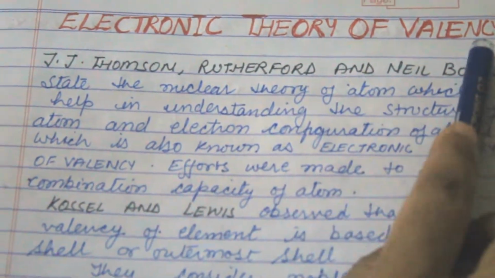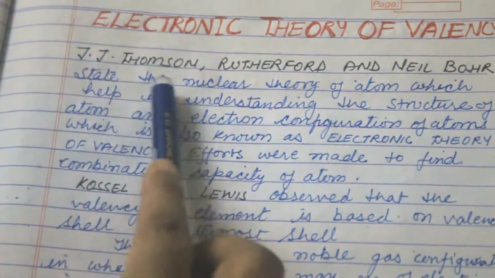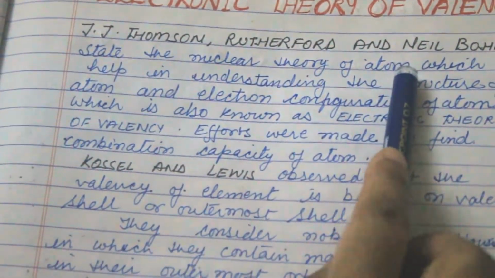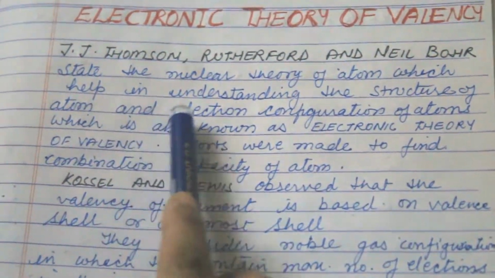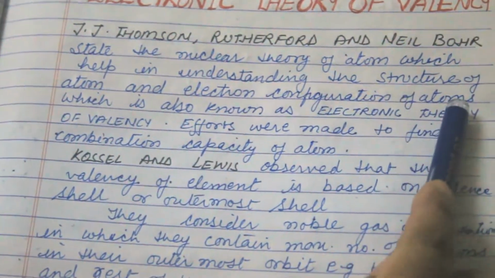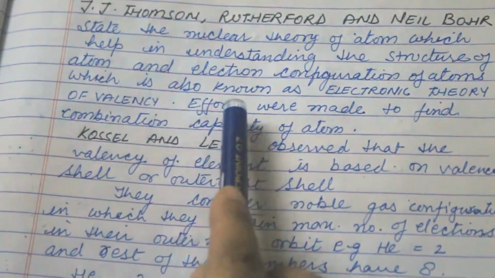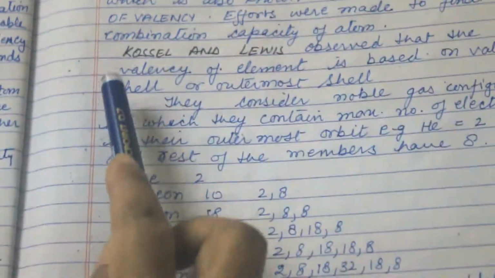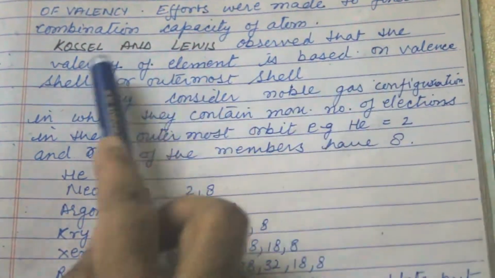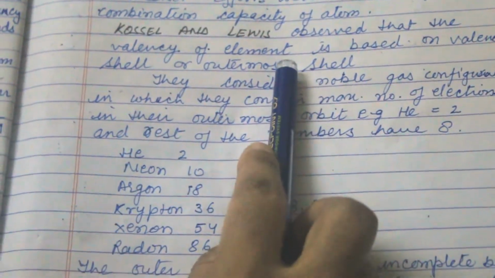Electronic theory of valency. J.J. Thomson, Rutherford and Niels Bohr stated the nuclear theory of an atom, which helps in understanding the structure of atom and electronic configuration of atom, which is also known as electronic theory of valency. Efforts were made to find the combination capacity of an atom. Kossel and Lewis observed that valency of an element is based on valence shell or the outermost shell.